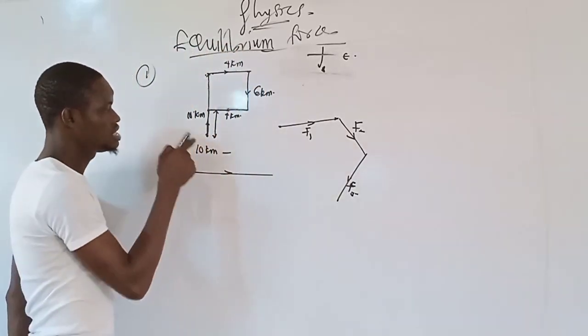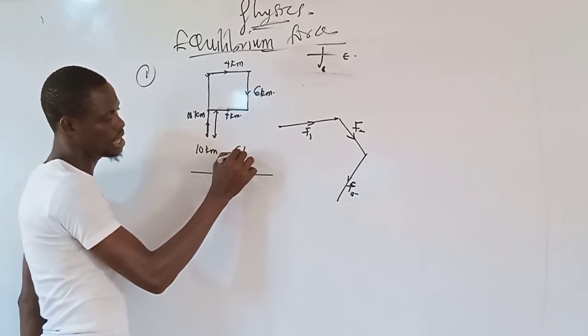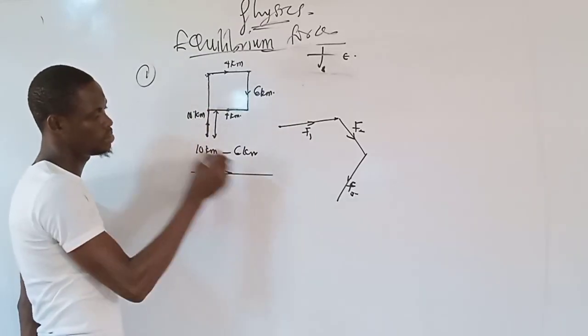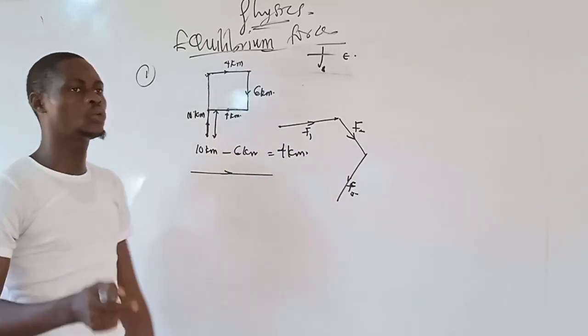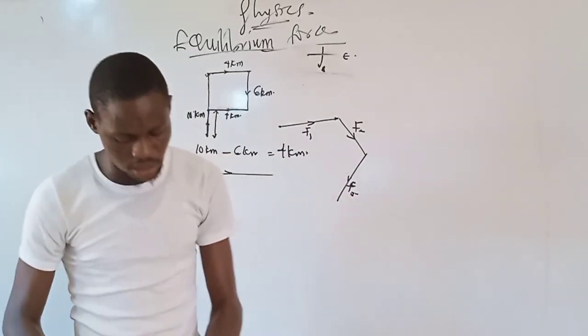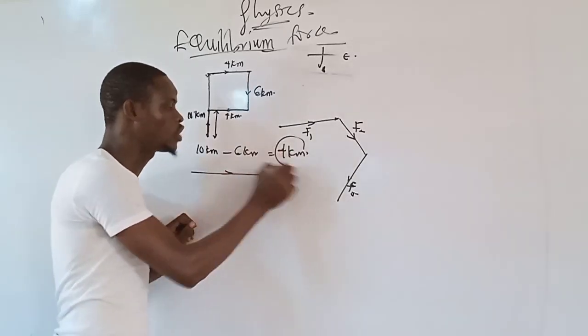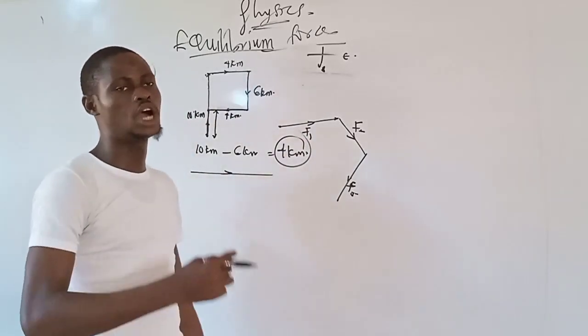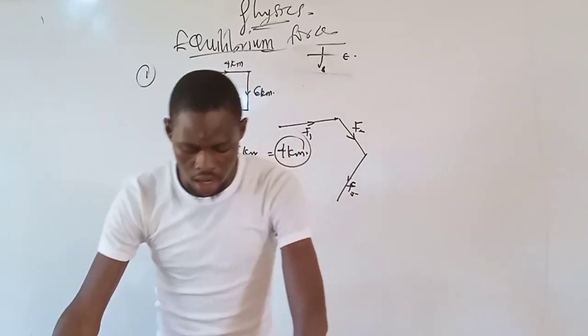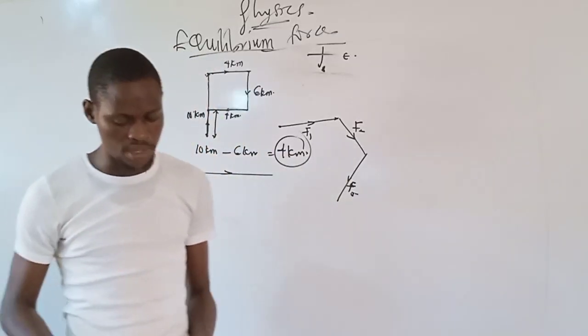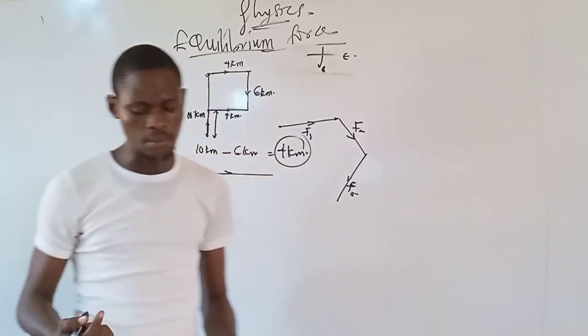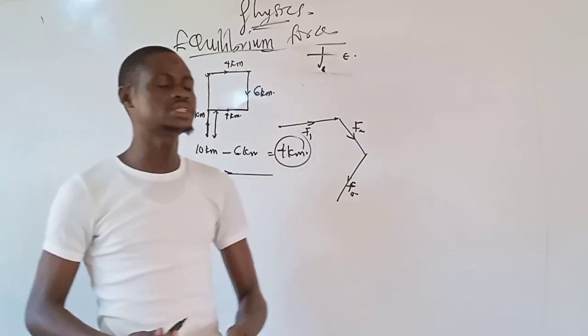Displacement. Here it is displaced, let me say 6 kilometers, 10 kilometers, which is going to give us 4 kilometers. But along which direction is the body moving? We know that our answer is 4 kilometers, but if you take a look at the options, what do we have here? Option A, we have 6 kilometers south, 4 kilometers north, 6 kilometers north, and 4 kilometers east.